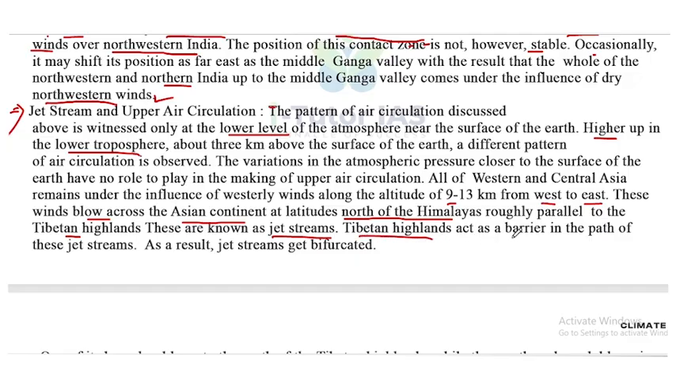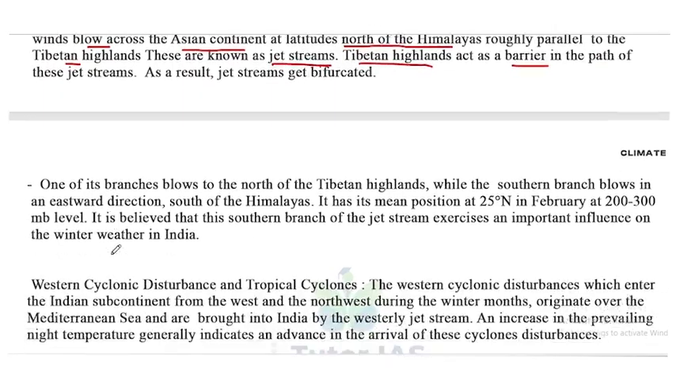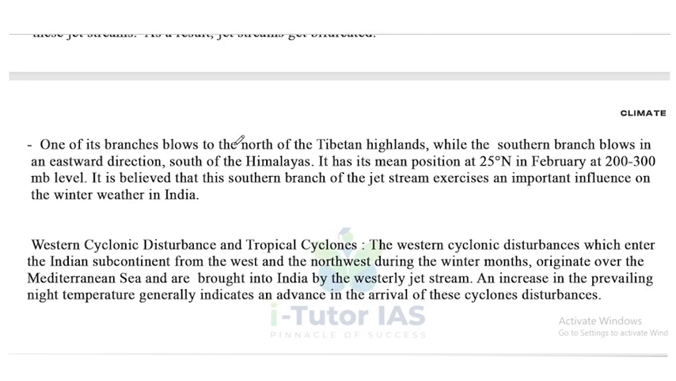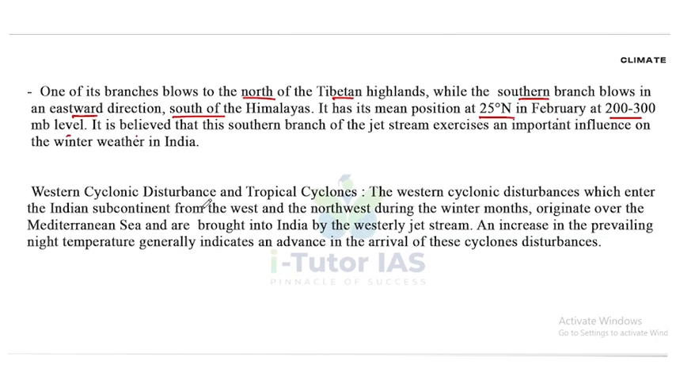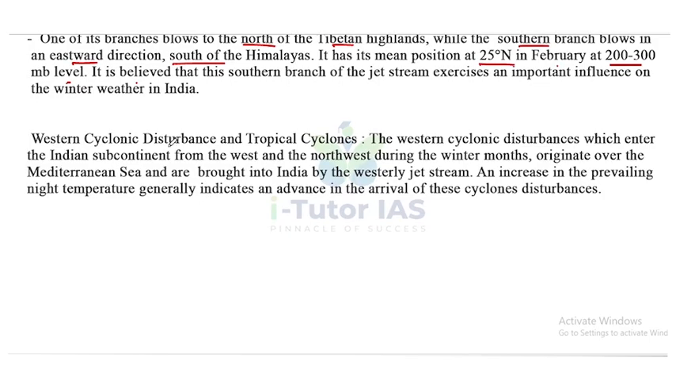Tibetan highlands act as a barrier in the path of these jet streams. As a result, the jet streams get bifurcated and one of its branches blows to the north of the Tibetan highlands, while the southern branch blows in the eastward direction south of the Himalayas. It has its mean position at 25 degrees north in February at 200 to 300 MB level. It is believed that this southern branch of the jet streams exercises an important influence on the winter weather in India. Now, next one is western cyclonic disturbances and tropical cyclones.